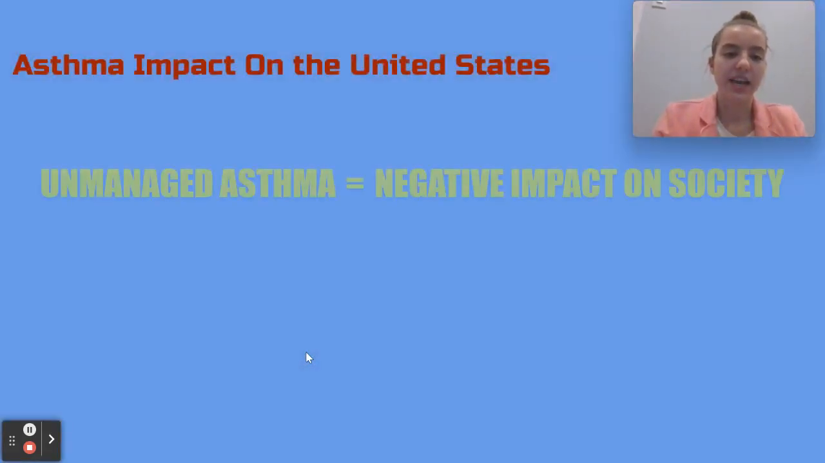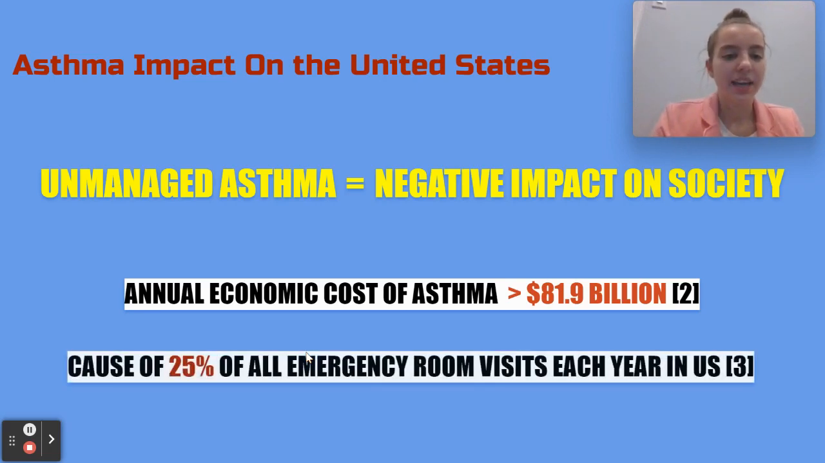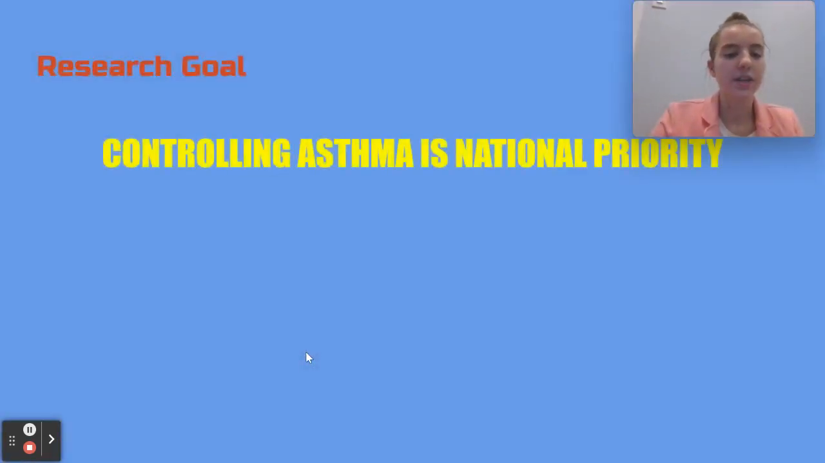Unmanaged asthma has negative societal impacts. According to the United States Environmental Protection Agency, the annual economic cost of asthma in 2013, including medical costs and lost school and work days, amounted to more than $81.9 billion. In addition, asthma is the cause of 1/4 of all emergency room visits each year in the United States. Nearly half, or 44%, of all asthma hospitalizations are for children. Finding ways to control asthma is a national priority.